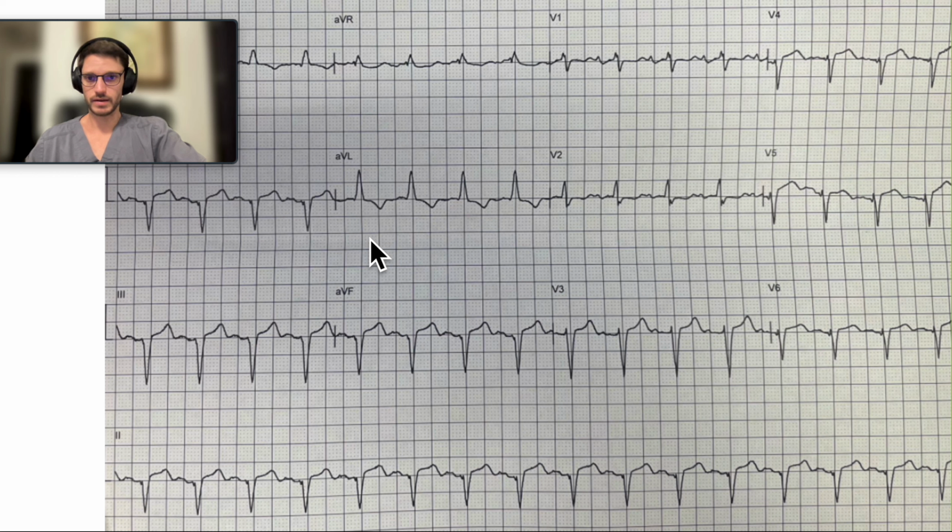Okay, so first of all, systematic. Some people will start off seeing the heart rate. Others will start off seeing the rhythm. I don't care. Just be sure to see everything. So let's start off seeing the heart rate. We can see it right here.